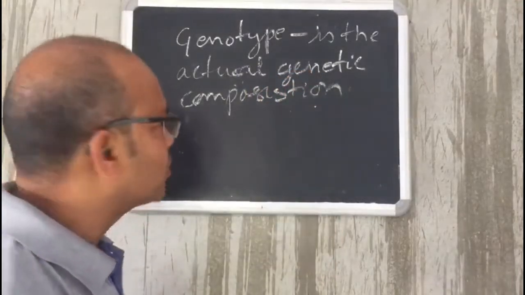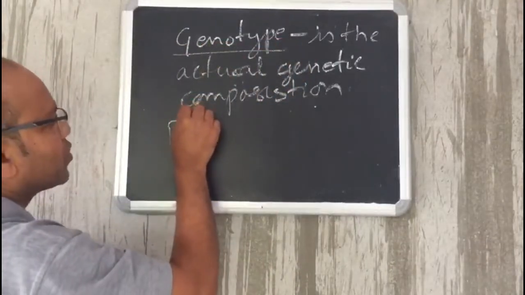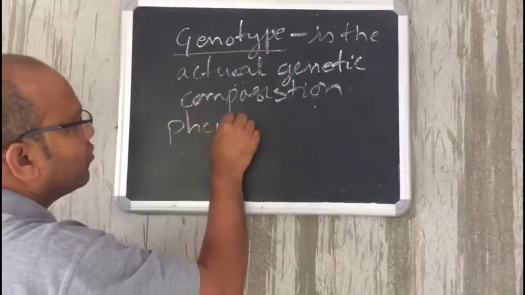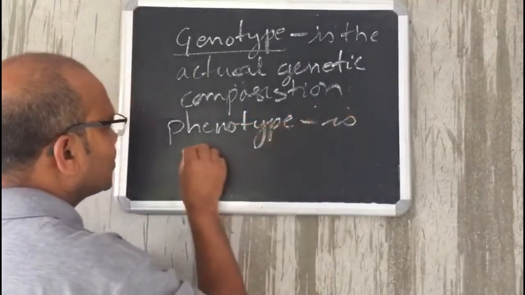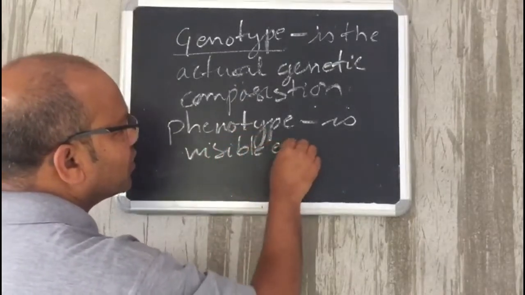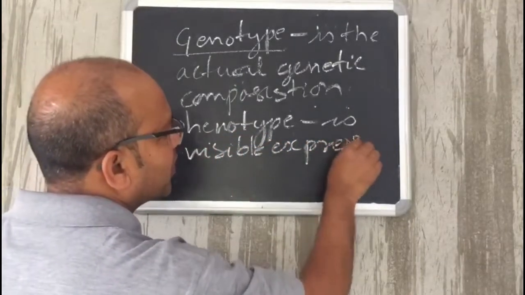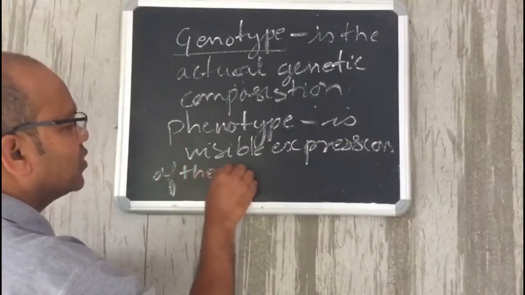The other term that we come across is the phenotype. Phenotype is the visible expression of the gene.